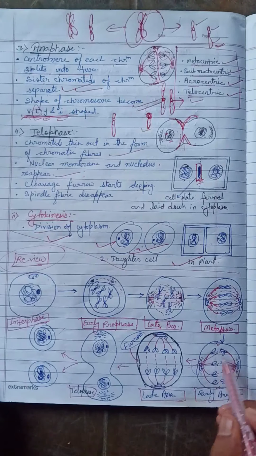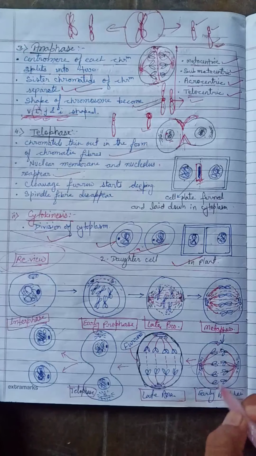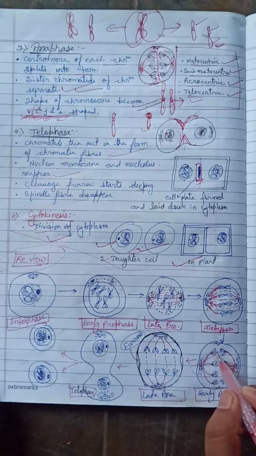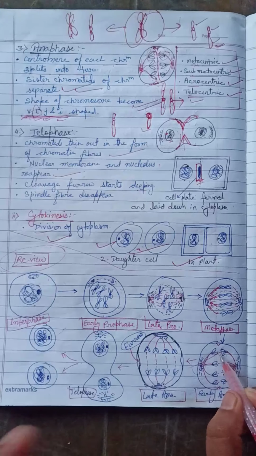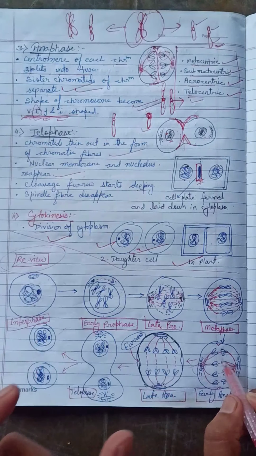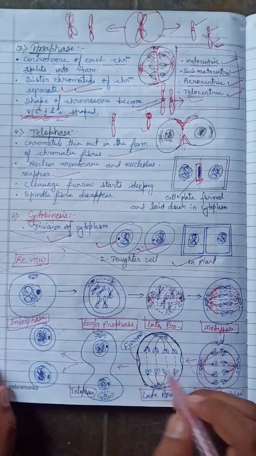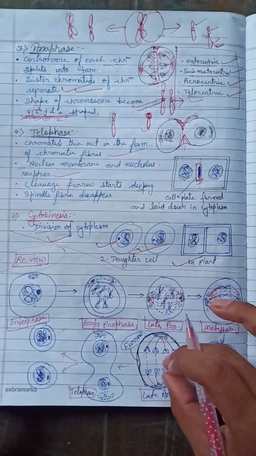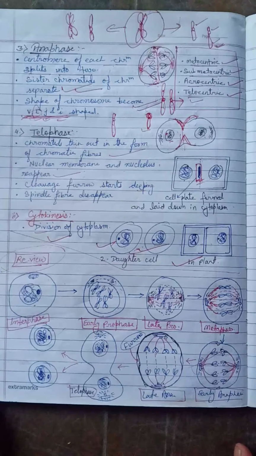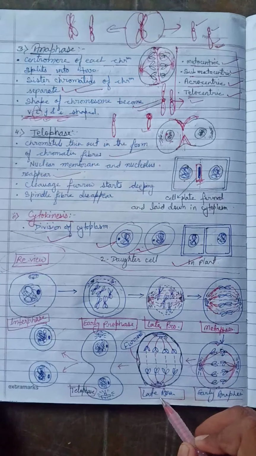Look at this point here, there is less gap between the two sister chromatids, but here you can see the large gap between the two sister chromatids. It is the late anaphase.